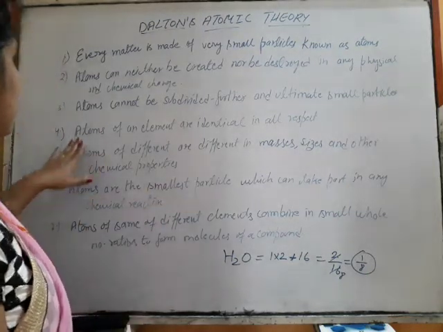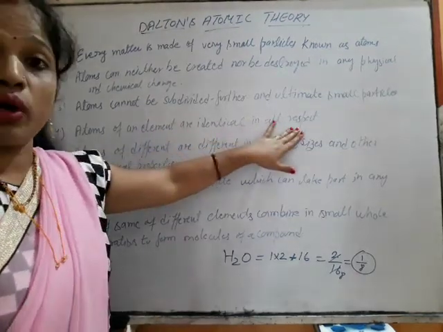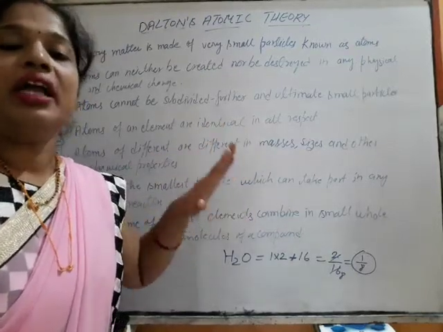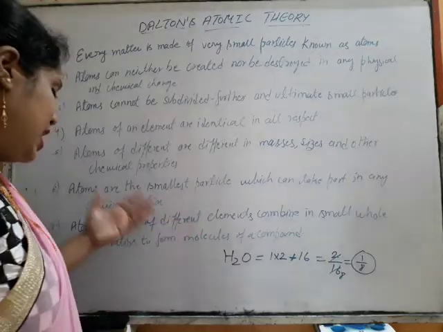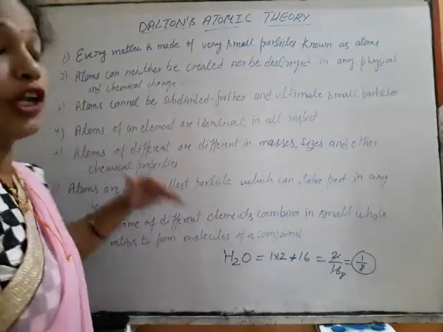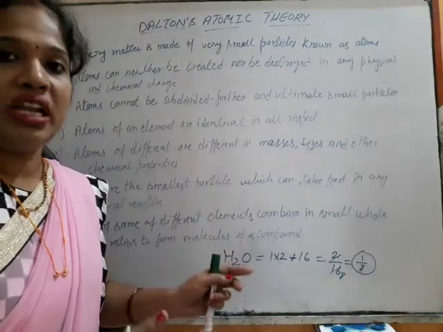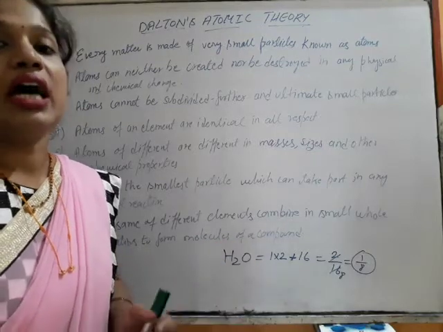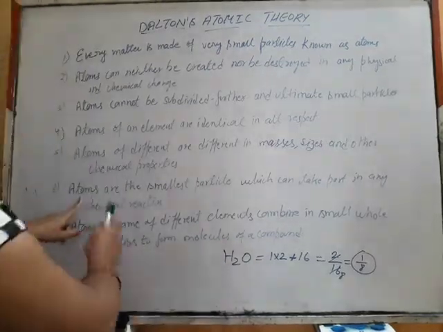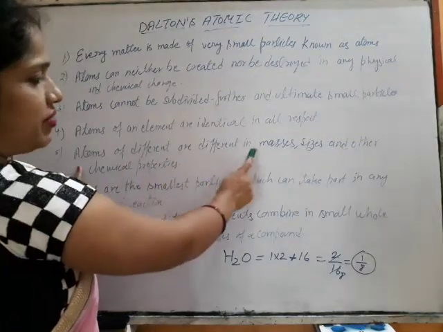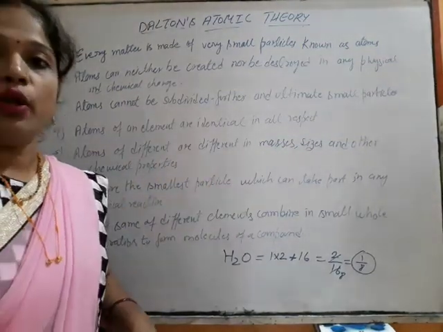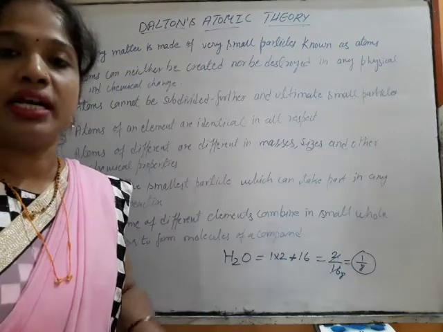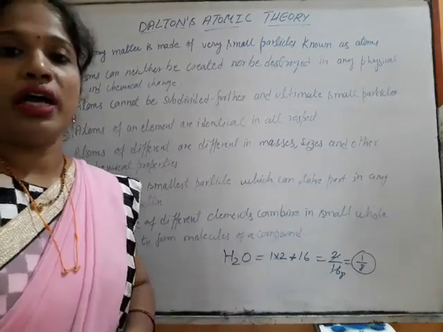Next, are atoms of an element identical in all respects? No. Atoms of the same element can also have different masses, and they are called isotopes. Are atoms of different elements different in masses, sizes and other chemical properties? That is no more true, because atoms of different elements can also have the same masses, and those are known as isobars.